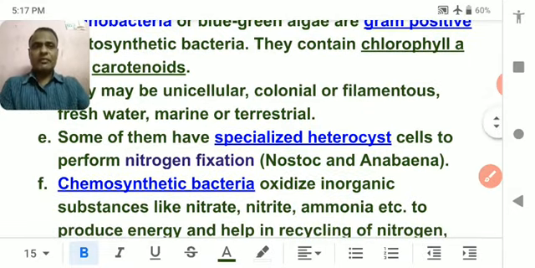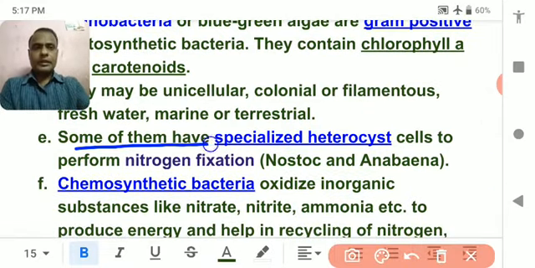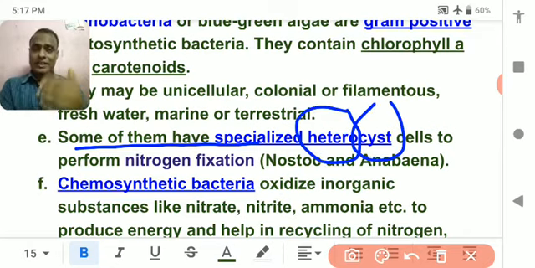So they have a specialized heterocyst. Hetero means different, cyst means cell. The cell that is different from the bacterial cell has to perform nitrogen fixation, means this bacteria is able to fix the nitrogen. You know about Nostoc, Anabaena. They are free living bacteria.